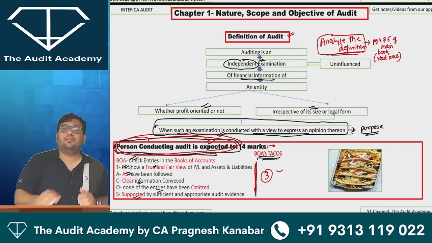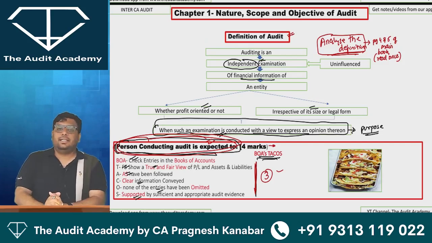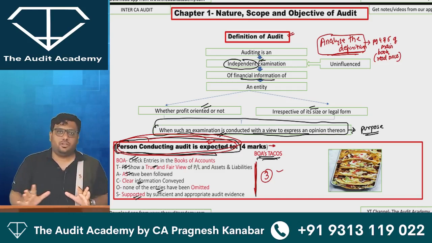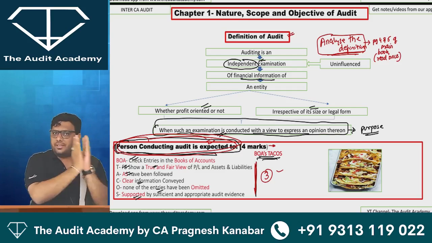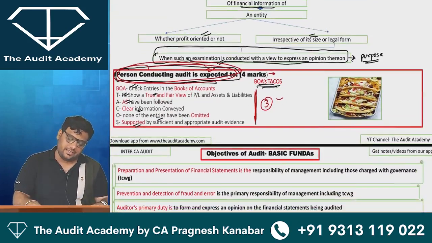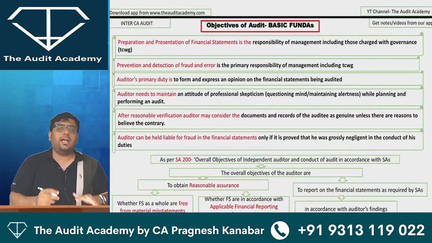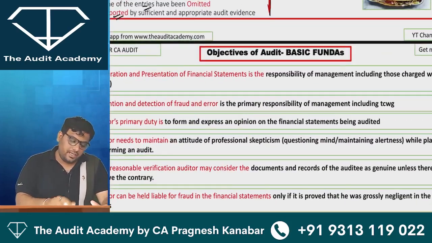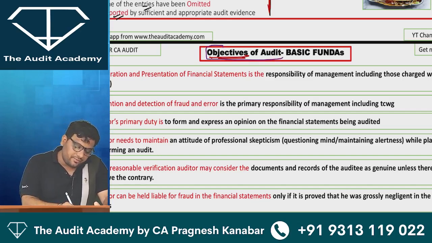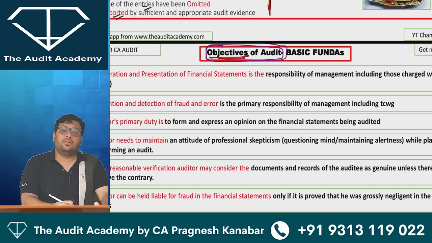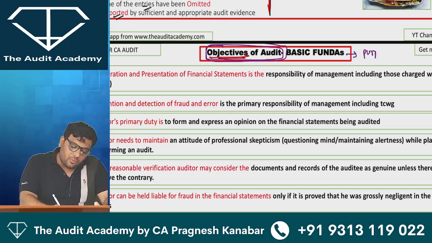All right. Everyone, now listen to me. So we are very clear with this definition of audit, what can be asked, and how we are supposed to prepare. So this concept is done and dusted, we keep it aside. Now the next concept that is coming in front of you, a very, very sensitive concept, is objectives of audit. Many a times what happens is that we don't understand the question at all. So when I say objectives of audit, what do you understand by the word objectives? Objectives means purpose. Why we are doing anything.